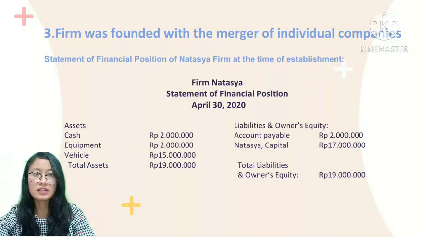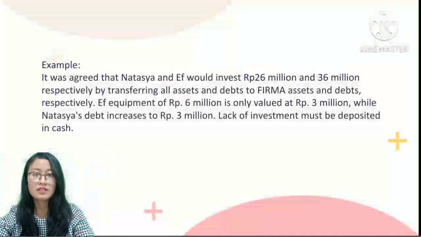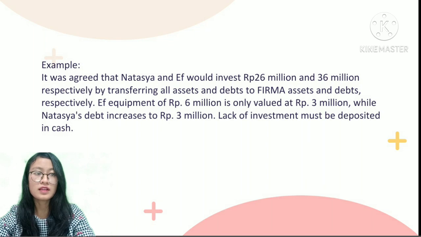And the third is firm was founded with the merger of individual companies. This is statement of financial position of Natasia firm at the time of establishment. For example, it was agreed that Natasia and F would invest 26 million and 36 million respectively by transferring all assets and debts to Firma assets and debts respectively.